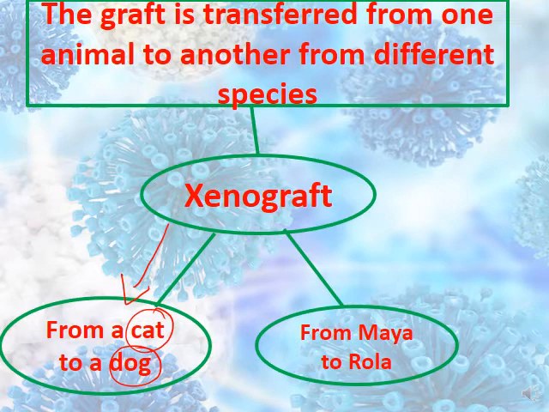Allograft is between different individuals of the same species, from a human to a human, from a cat to a cat, from a dog to a dog, from a horse to another horse. They belong to the same species. While xenograft is between different species, from a cat to a dog, from a dog to a hen, let's say, from a dog to a human. So they belong to different species.